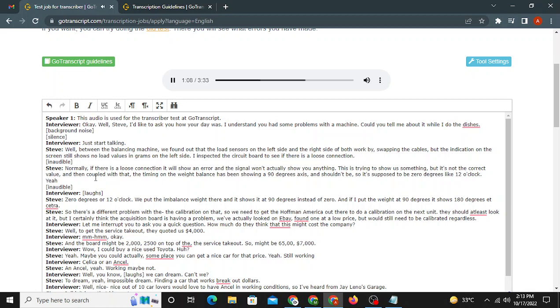And then coupled with that, the timing on the weight imbalances is now going to show me about 90 degrees off axis from where it should be. So if it's supposed to be 0 degrees, like 12 o'clock.